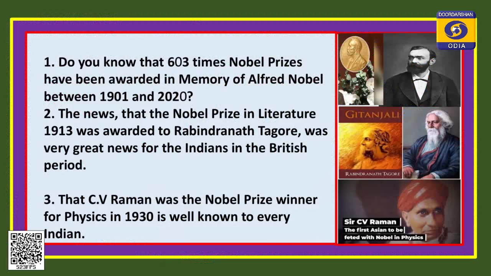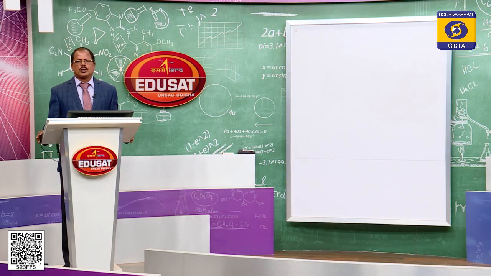Now, come to that C.V. Raman was the Nobel Prize winner for physics in 1930 is well known to every Indian. So, you know C.V. Raman is one of the most eminent scientists of our country. He was also awarded the Nobel Prize, and that C.V. Raman was the Nobel Prize winner for physics is well known to every Indian. So, this is the first part and that is the subject that occupies the subject part.